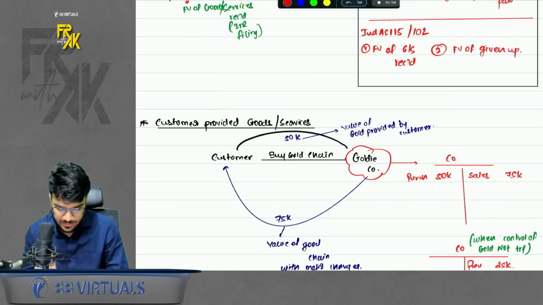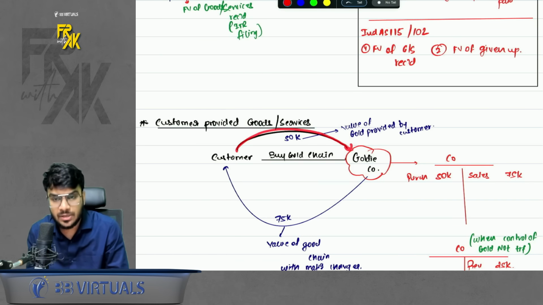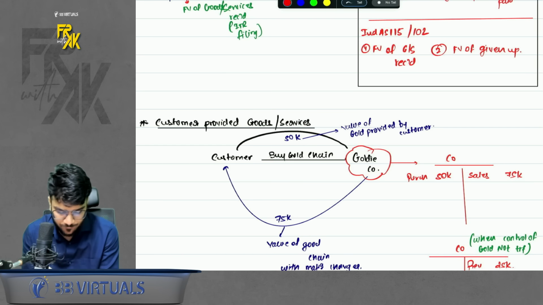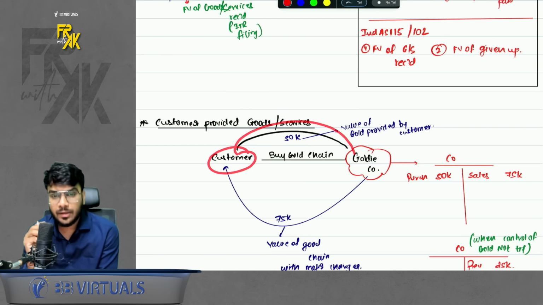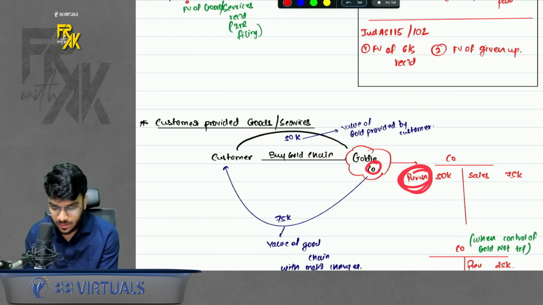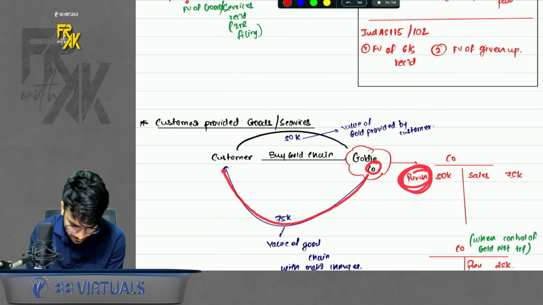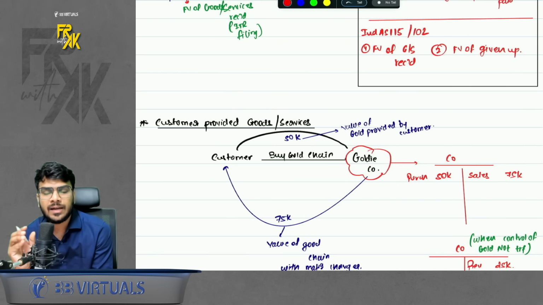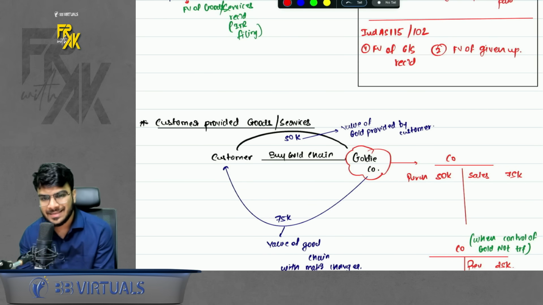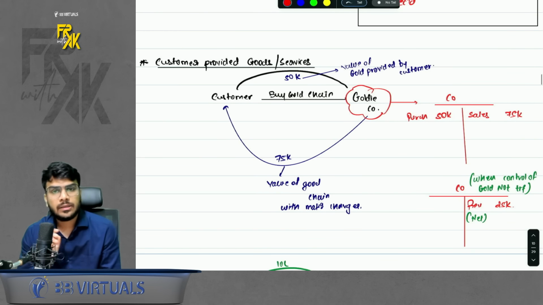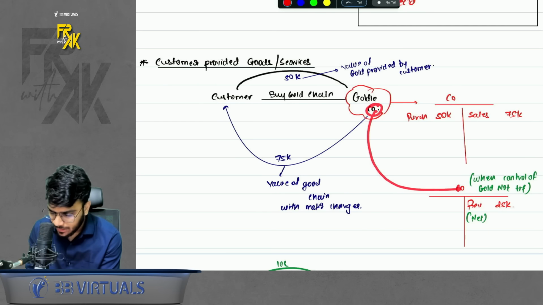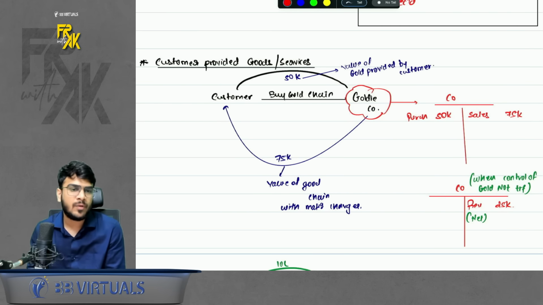So standard says you need to identify when customer transfers the gold to that company, is the control of gold getting transferred? If you say that the customer is transferring gold and the control is also getting transferred, so this company will book the purchase of gold first, and then whatever it delivers to the customer by converting that gold into gold chain, it will book the sales separately. So book the purchase separately, book the sales separately. But if you conclude that the gold control was not getting transferred, in that case, this company will book the revenue only for the making charges. It will differ from case to case basis.